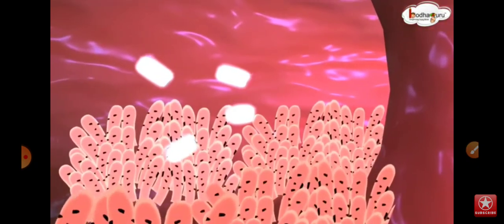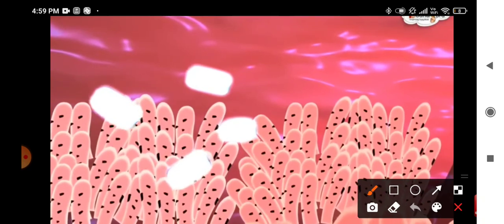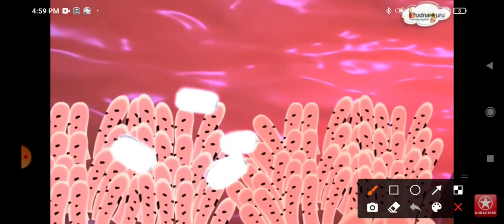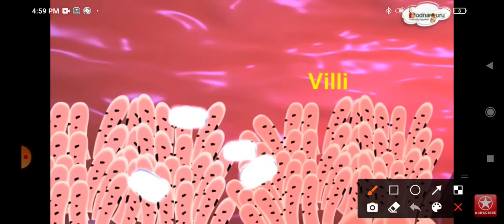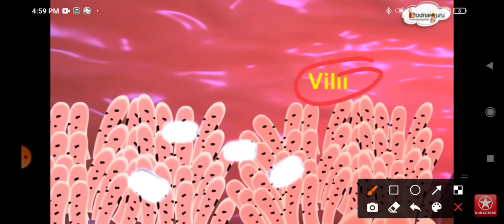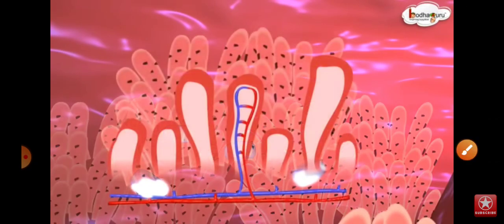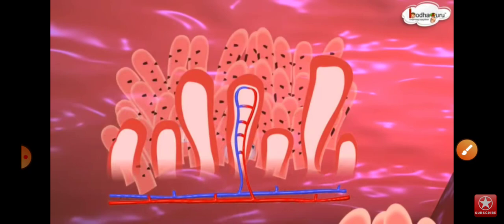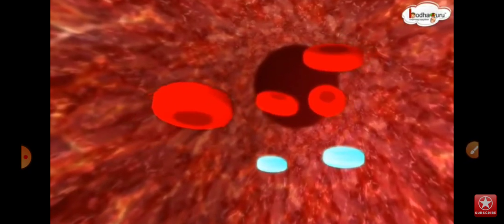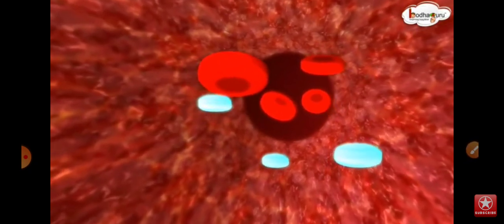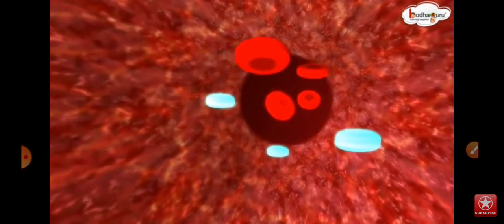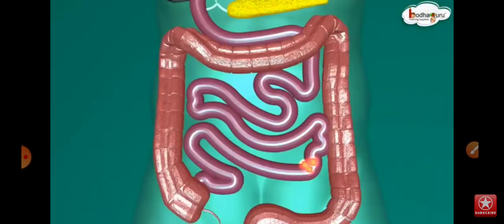These are the villi that are present inside the small intestine. Their function is to absorb the nutrients from the food and send them to the different organs of the body.